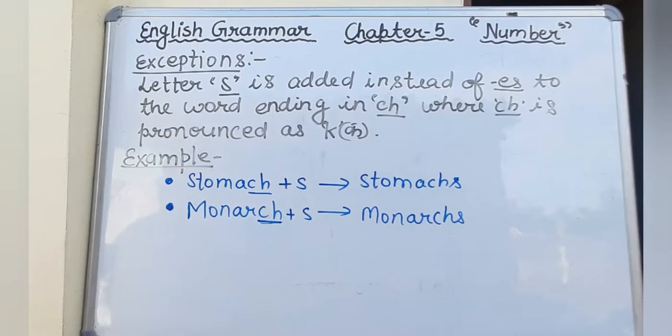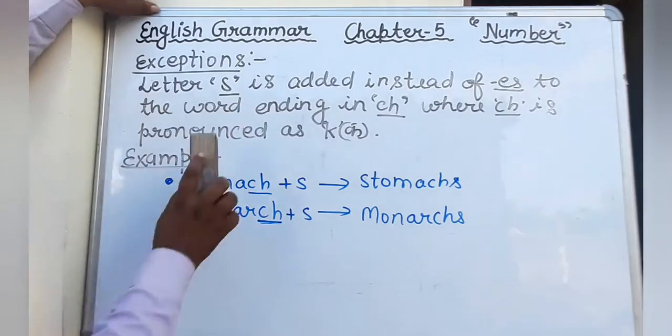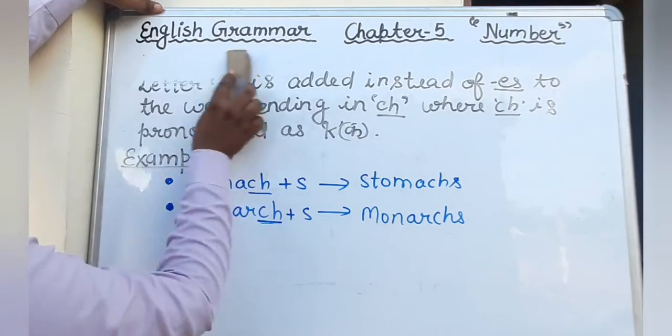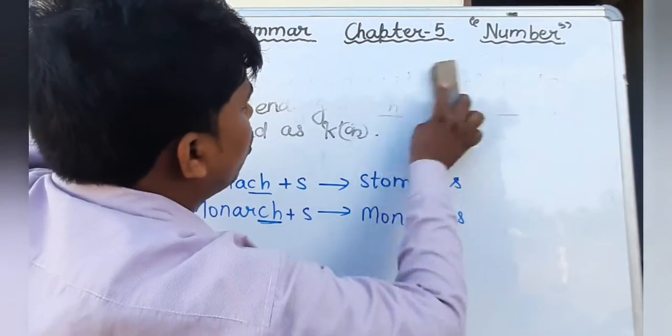Okay, now we will discuss the rule third. Just write it within 10 seconds. I hope that you all have written. Therefore, I am going to erase.